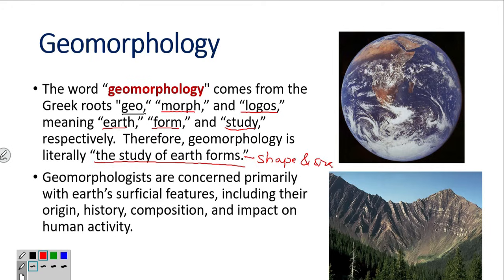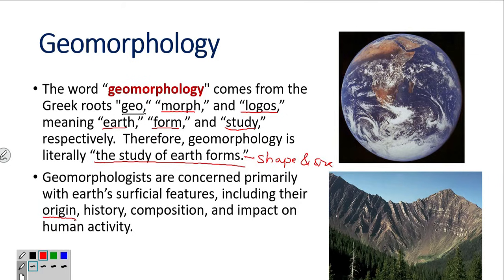Superficial features, as I told you: a river is a superficial feature. A volcanic mount is a superficial feature. A glacier is a superficial feature. Valleys are superficial features. Earthquakes, these are superficial features. So, those who study these superficial features, including their origin, are called geomorphologists.